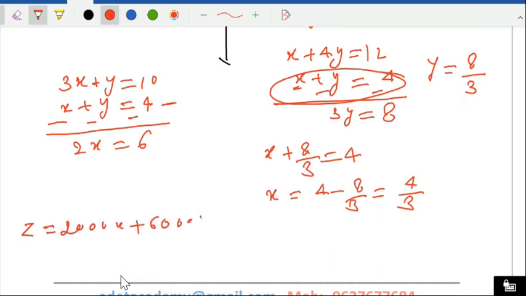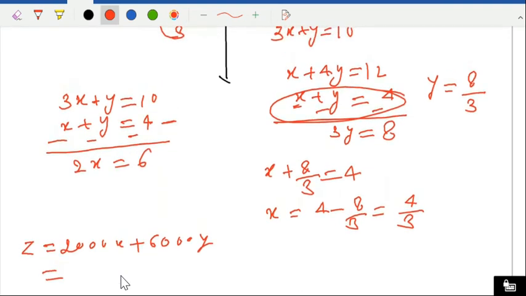Now put the values. For the B point, we got 3 and 1. If you put x equal to 3, we get 6000 here, and 6000 for y. So we will get 12,000 as the profit. Okay, so this is our first objective function value.